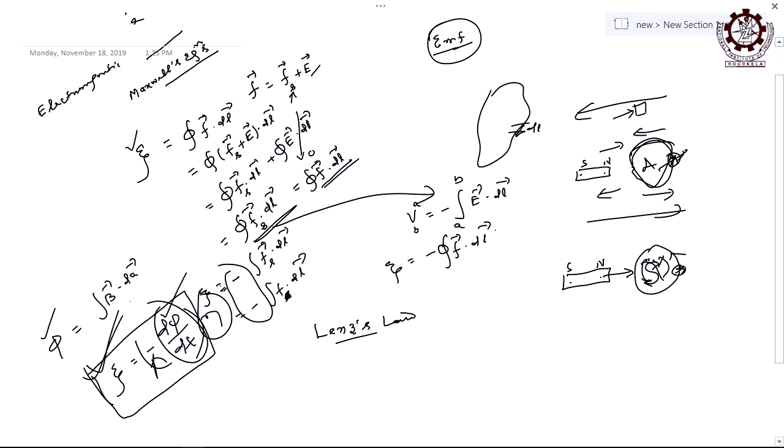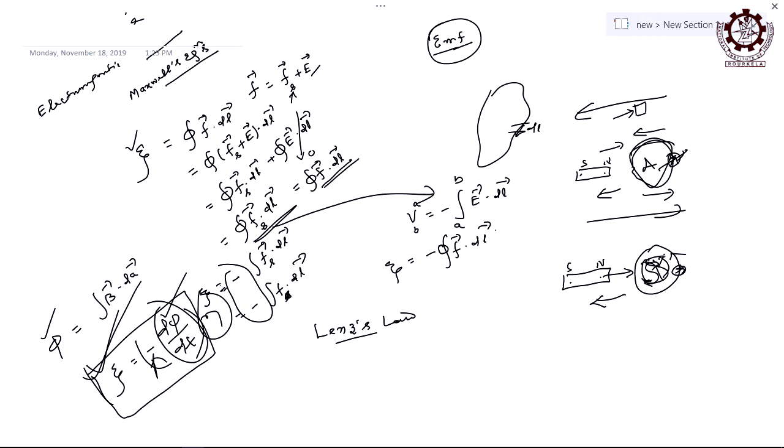So, combining Faraday's law and Lenz's law, it is minus the rate of change of flux. That minus sign comes because the direction of the induced EMF always opposes the cause due to which it is produced. The same thing, if you take this north pole away, then here you will get a south pole, which means the current will go in the opposite direction. If you are taking away the north pole and there is a south pole, it will try to attract, but you are taking it away.